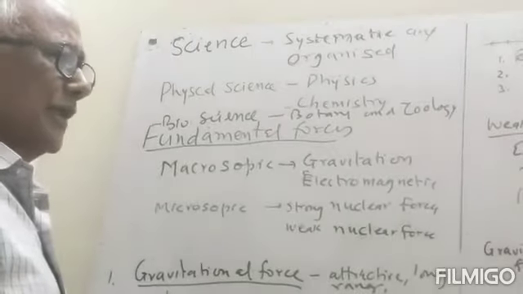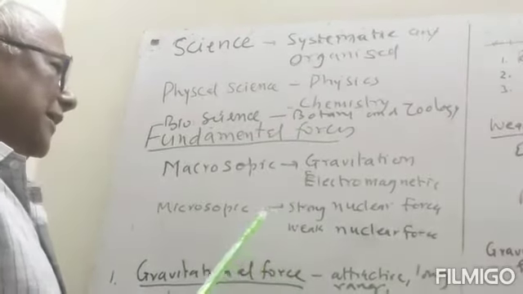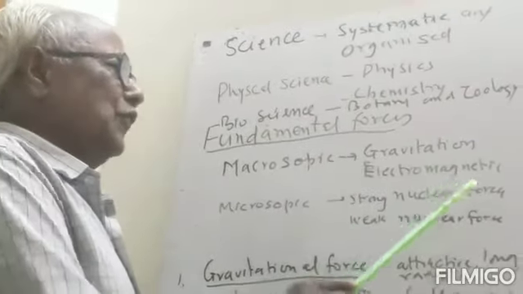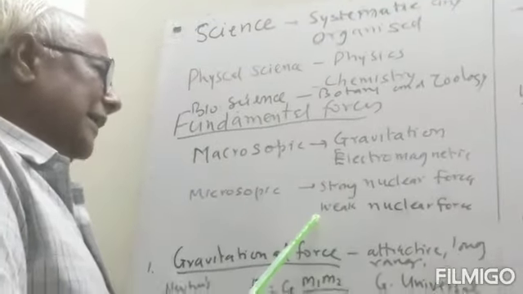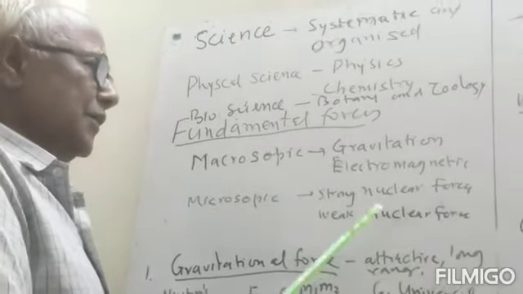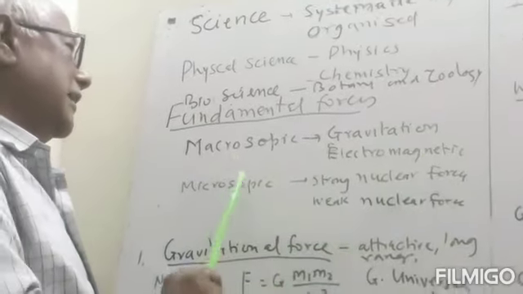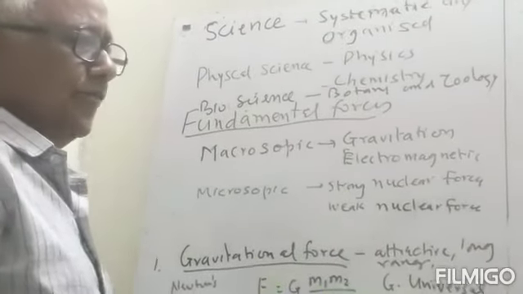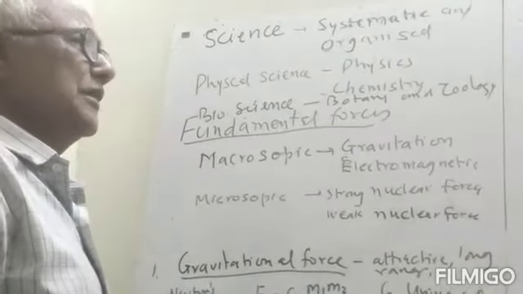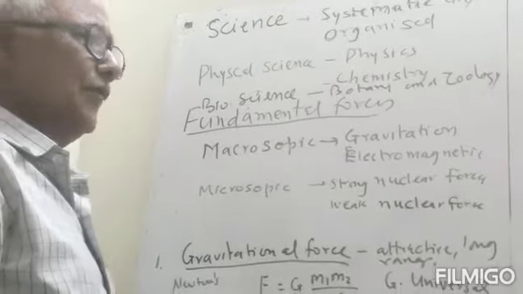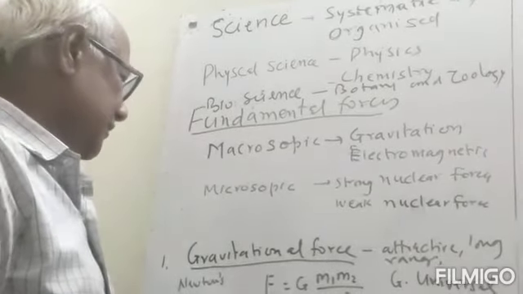That is in the nucleus or in the atom. And here we have strong nuclear force and second is weak nuclear force. So these four forces are the fundamental forces which are applied in physics everywhere.